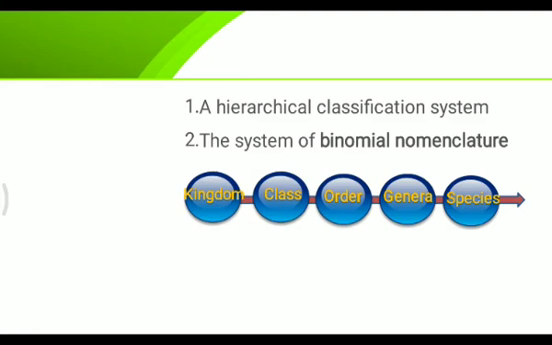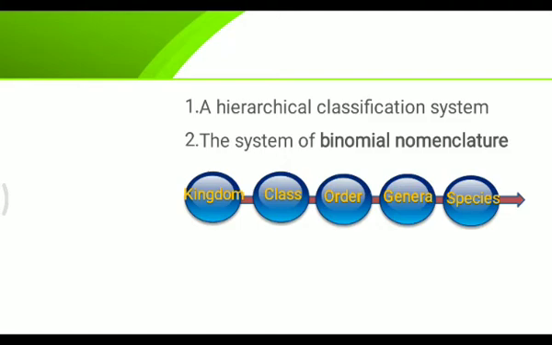Coming further is the hierarchical classification system, where the whole world of organisms was classified into different categories like kingdom, class, order, genera, and species.